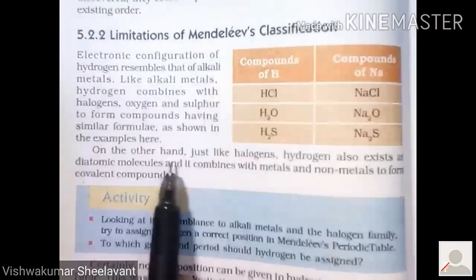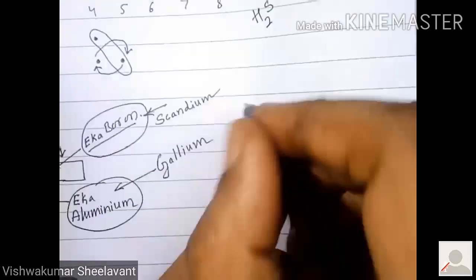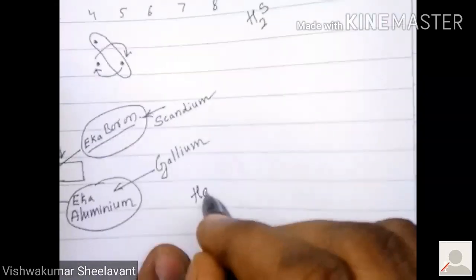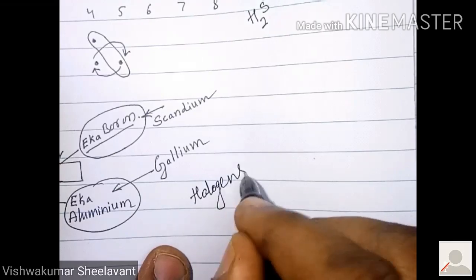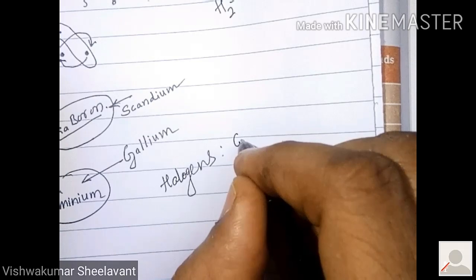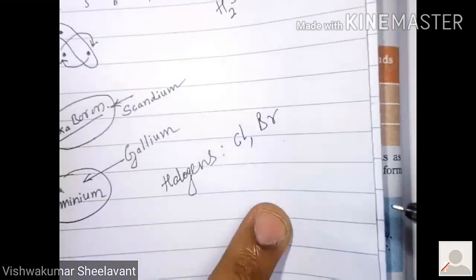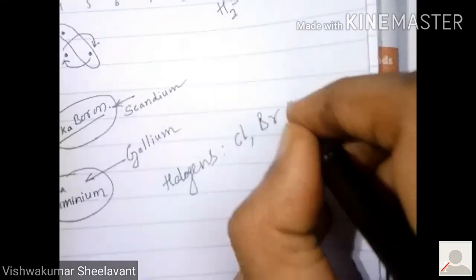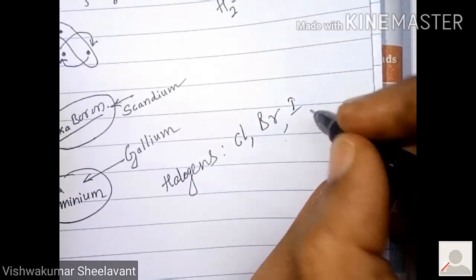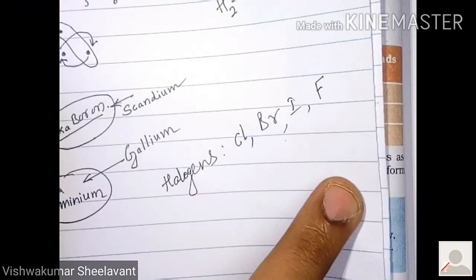On the other hand, just like halogens, halogens means what? Halogens means chlorine, bromine, iodine and fluorine.